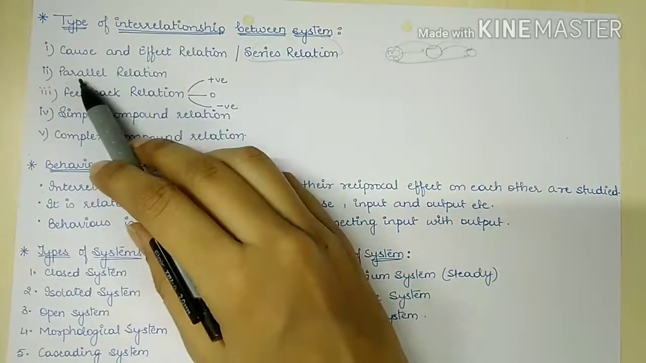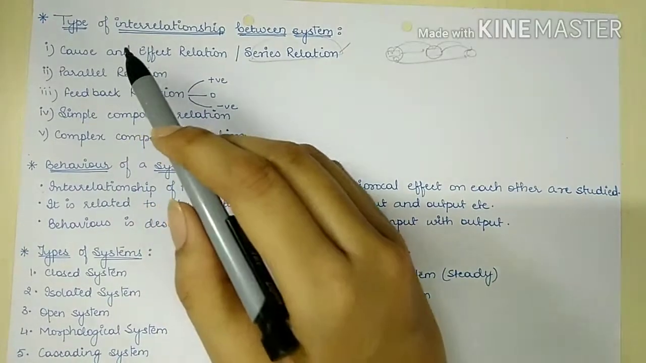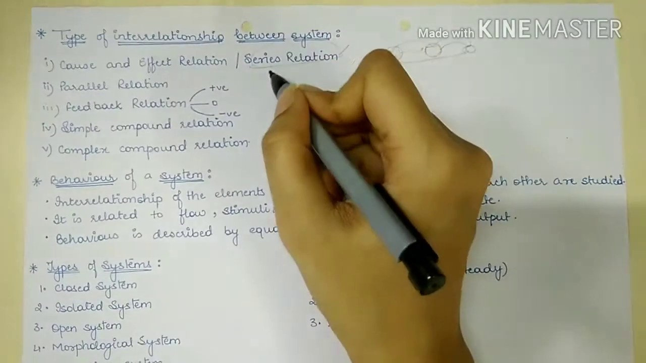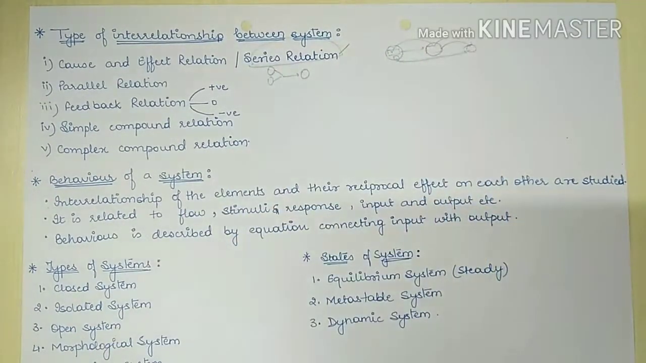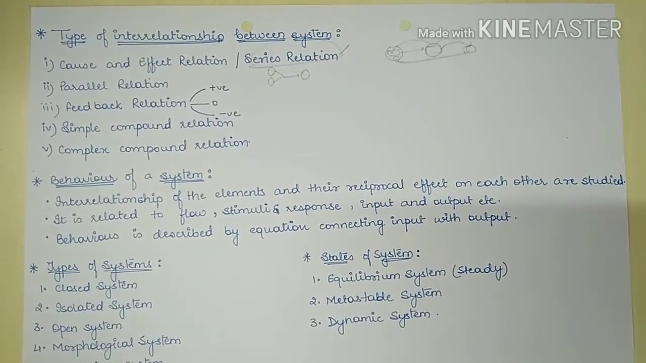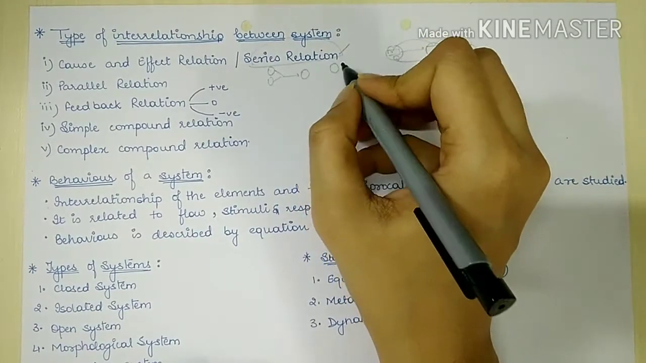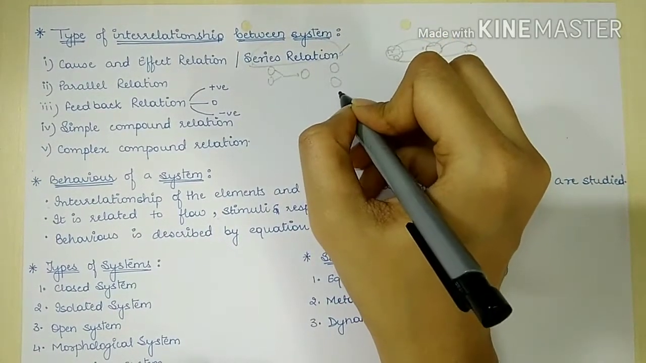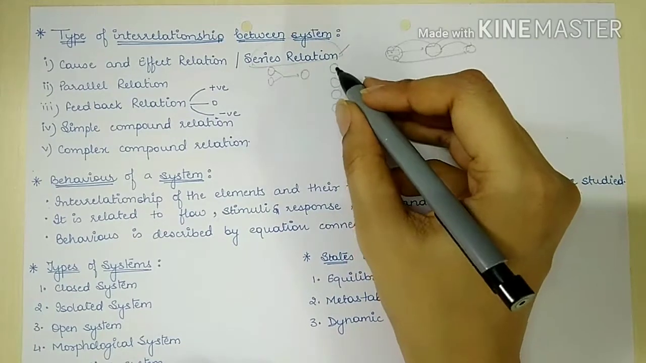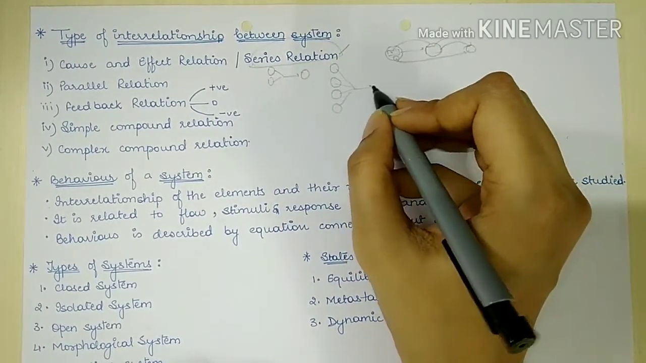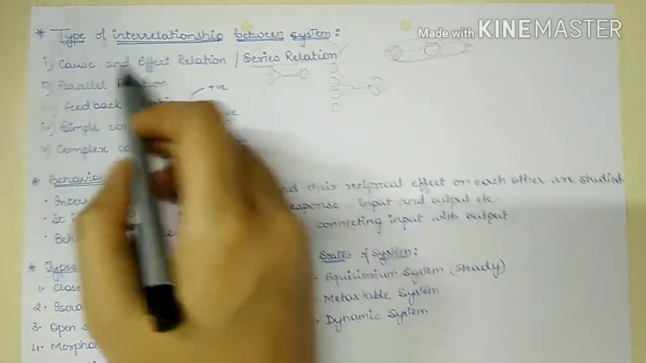Next one is our parallel relation. Series relation is the simplest one. Second is our parallel relation. In parallel relation, we have two or more elements that influence one element. For example, for having a good yield, we need to have good irrigation facility, good soil, good fertilizers that are available, good seeds. So all these things and various other things are required for having a good yield. So this is our parallel relation.